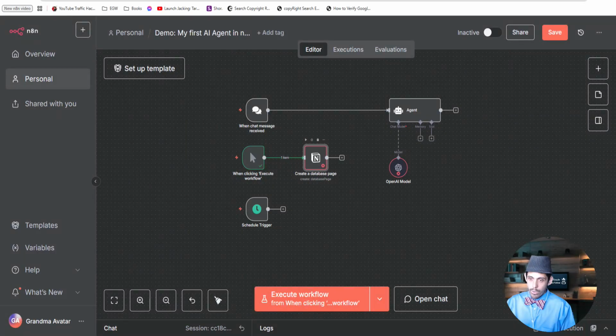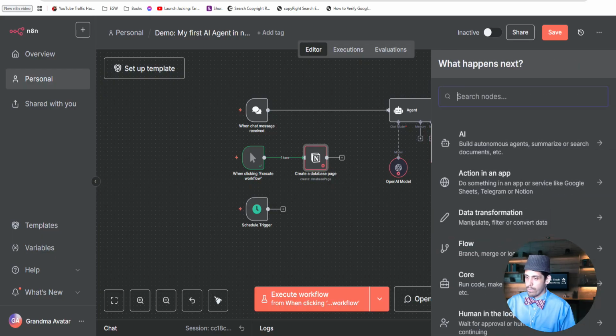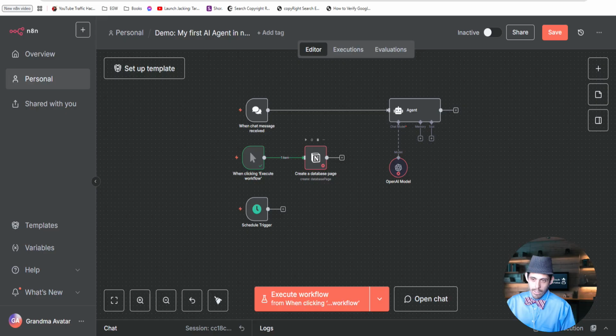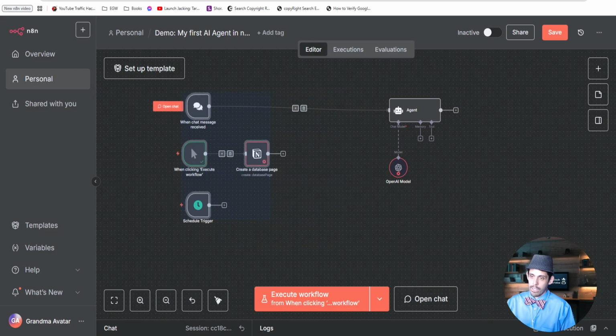So now you have a Notion node. This is a node, and there's like 400 different built-in nodes that you could search for here. Yeah, so there's a good chance that your most used apps are already on here and you can find them, and they're pretty clean, simple connections.